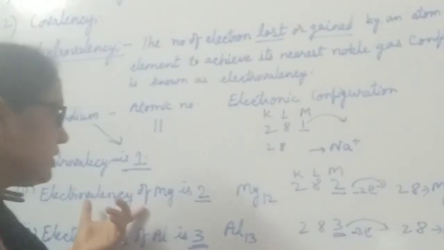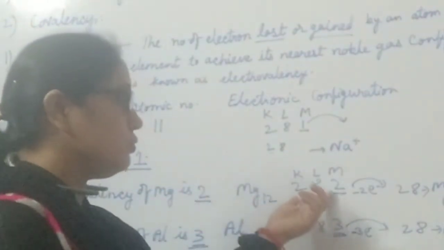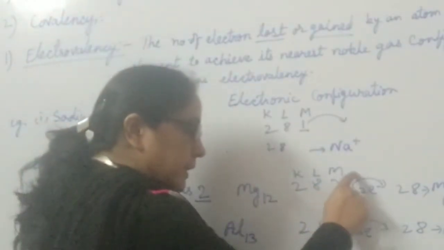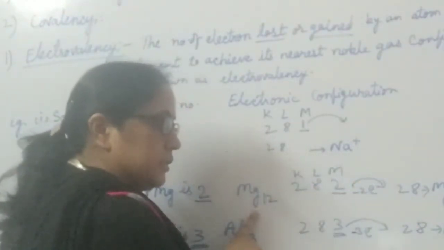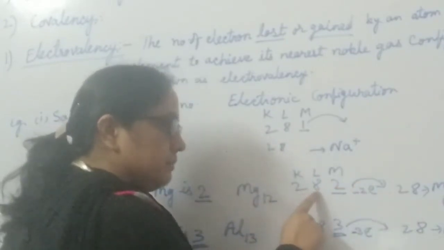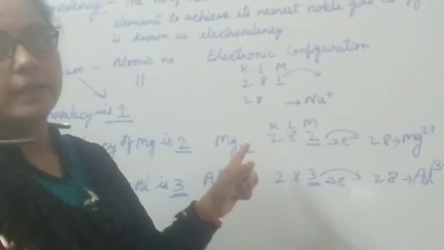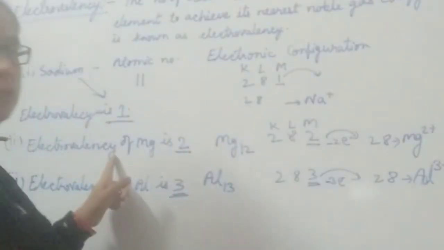In case of magnesium, it has atomic number 12, electronic configuration 2, 8, 2. Two valence electrons are present in magnesium. By losing these two valence electrons, magnesium achieves the electronic configuration like neon, that is 2, 8. Hence, the electrovalency of magnesium is 2.